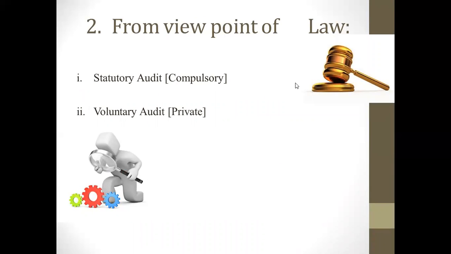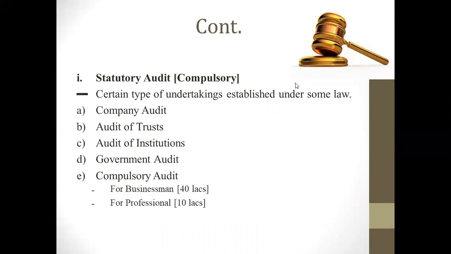From the legal point of view, actually there are 2 kinds of audit. The statutory audit, which is compulsory in nature, and the voluntary audit, which is private in nature. The compulsory or statutory audit is for certain types of undertakings established under some law, which includes the company audit, the audit of trust, the audit of institutions, the government audit, and the compulsory audit for a businessman whose turnover is greater than or equal to 40 lakhs, or for a professional whose turnover or revenue is greater than or equal to 10 lakhs.